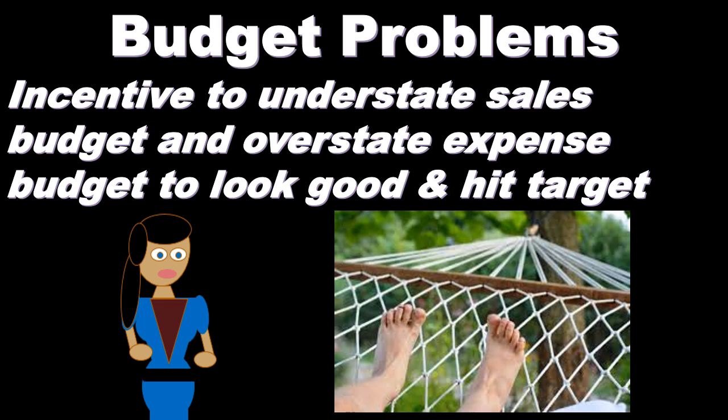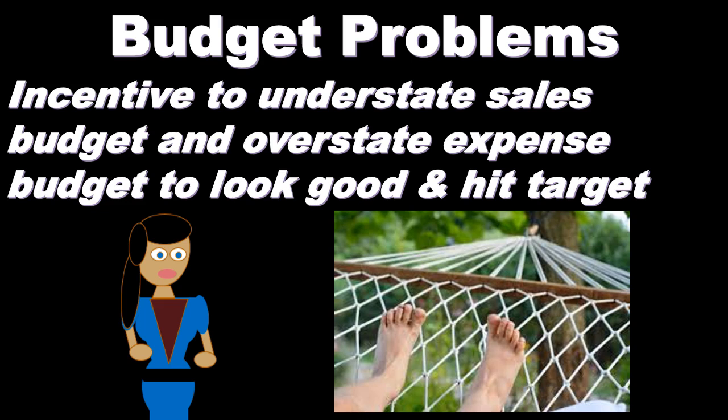So if you're imagining the budgeting process, the upper management is there to, of course, approve the budgeting process and communicate the process of making the budget, and then we've got the department managers and supervisors of each section of the company coming up with the budgets for their particular department, their particular segment of the company. Those department managers have an incentive, you would think, to understate the sales and overstate the expenses, because if they do so on the budget, then it'll be easier to hit that target and they'll look good to hit the target.